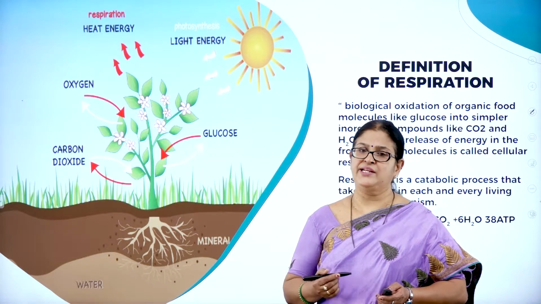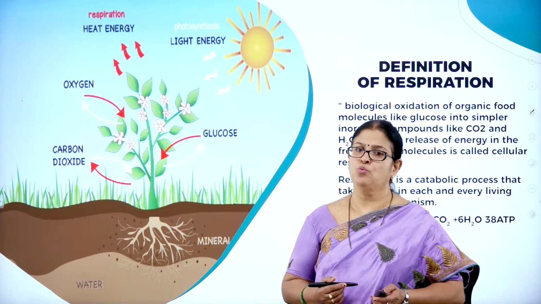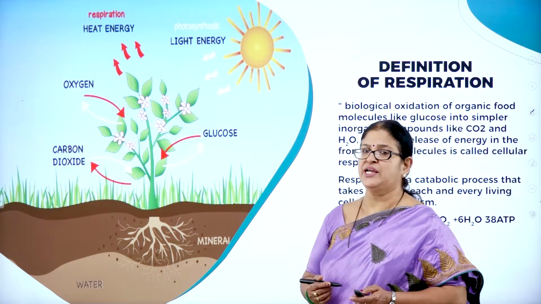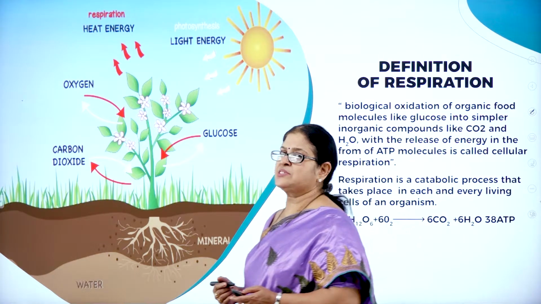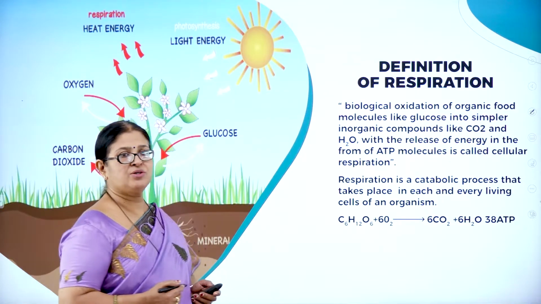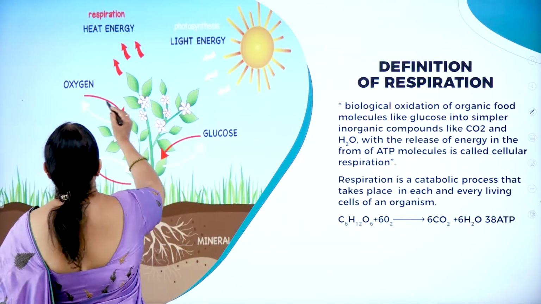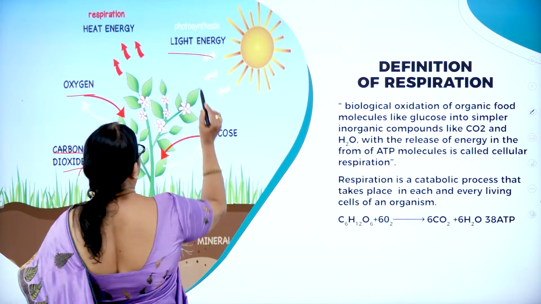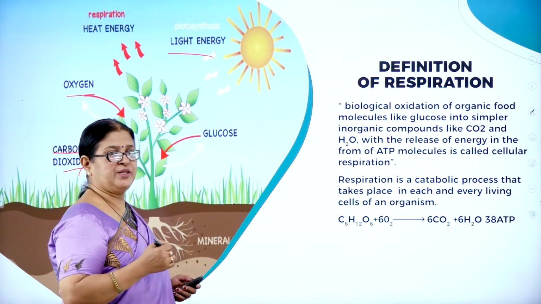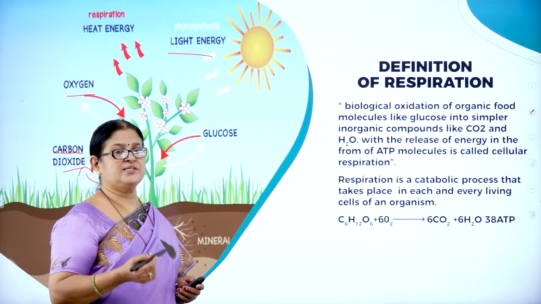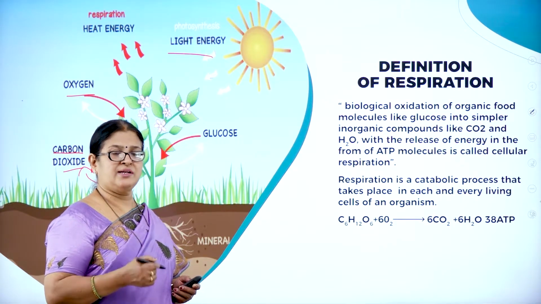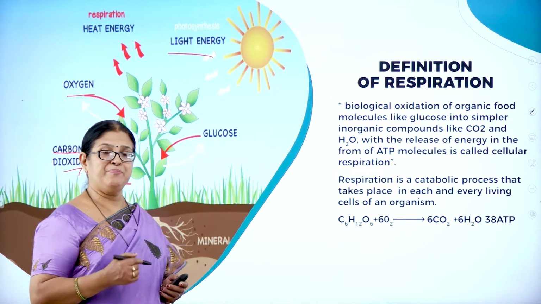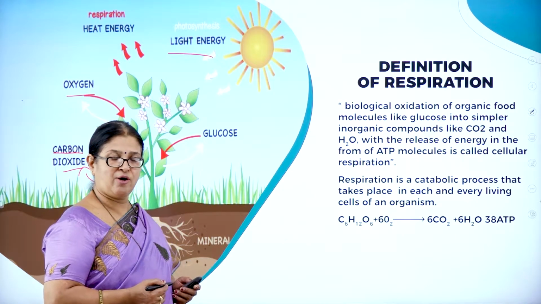As we all know, energy is the prime requirement for doing work. In a similar way, let us understand the process of respiration in plants. Just like animals respire, plants also respire. Here you can see oxygen is taken in and carbon dioxide is evolved. In the process of photosynthesis, the raw materials are carbon dioxide, water, sunlight and chlorophyll. The byproduct of photosynthesis was oxygen, but the byproduct of respiration in plants is carbon dioxide.